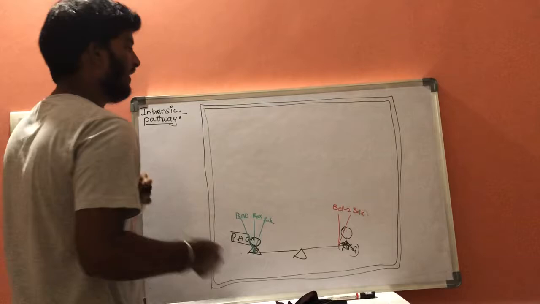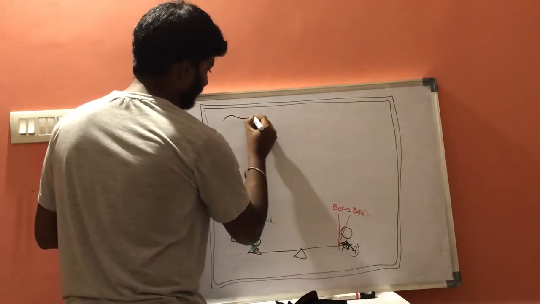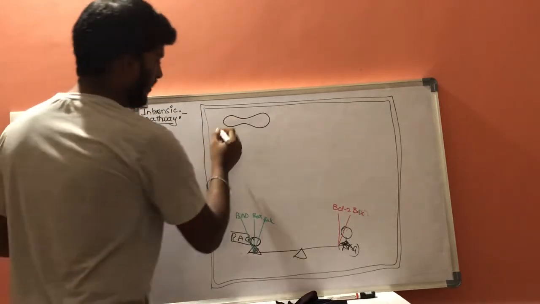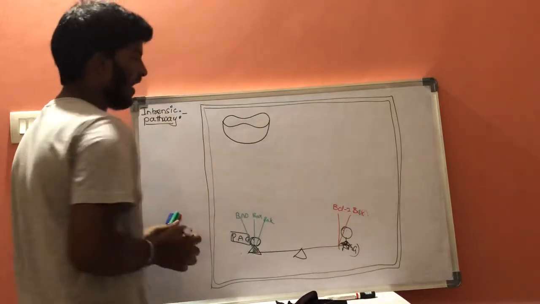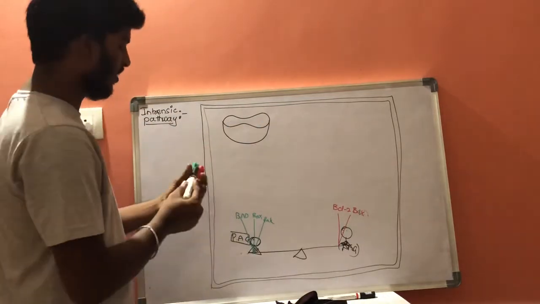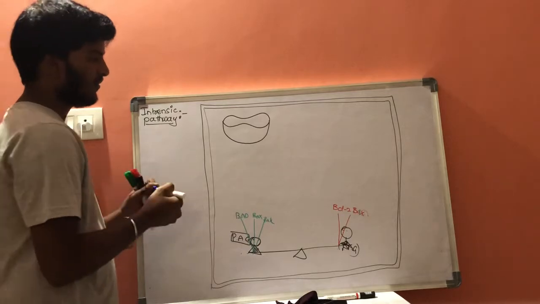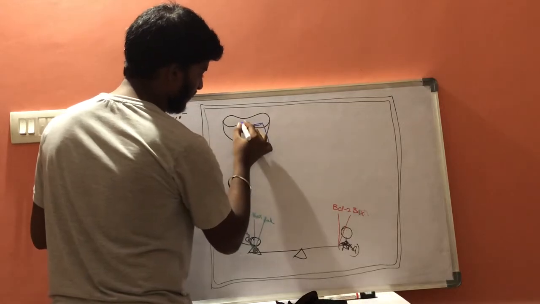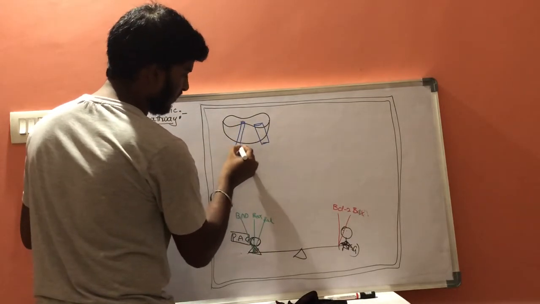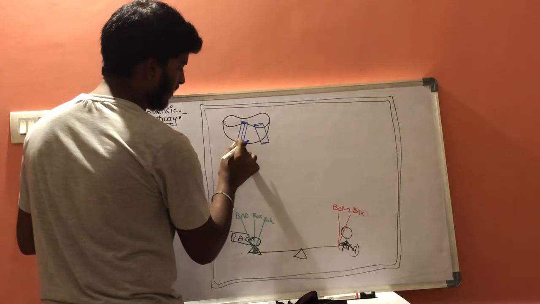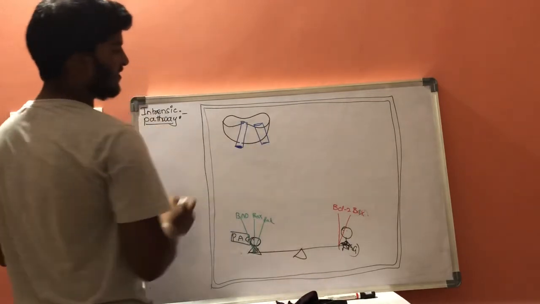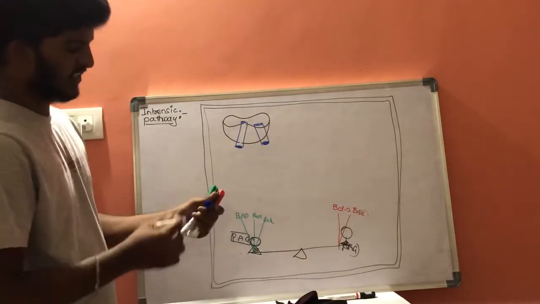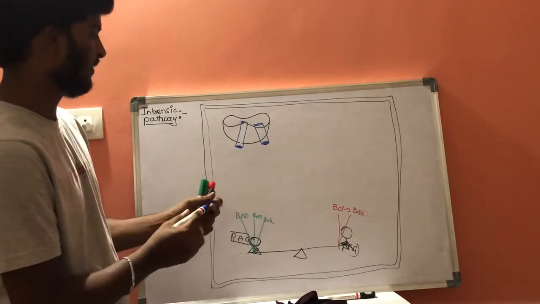Now, let us consider this is a mitochondria, and on the surface of the mitochondria it consists of special channels, which are also called special switches. These switches are made by using this